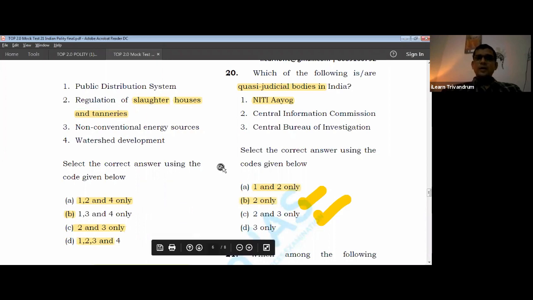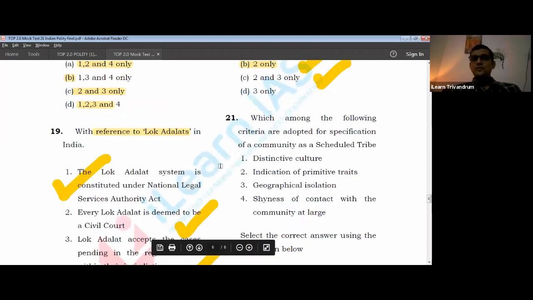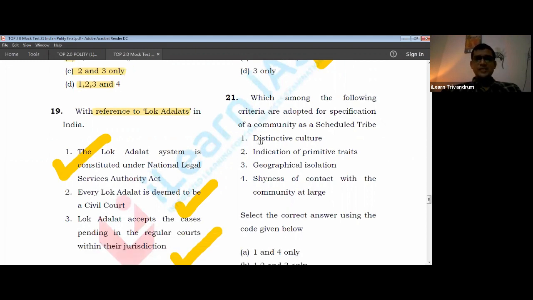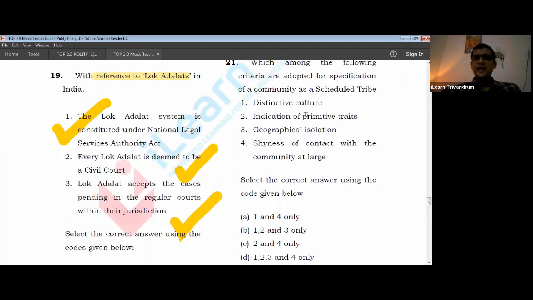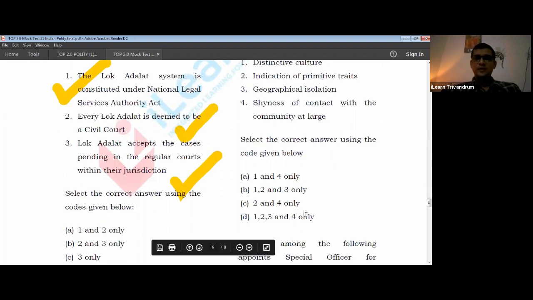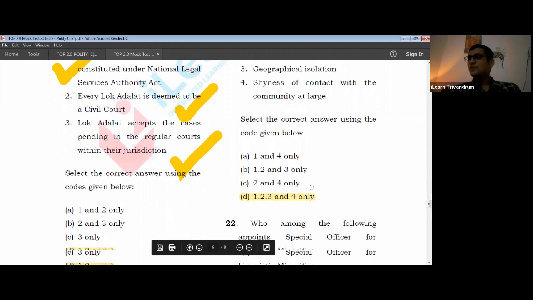21. Which among the following criteria are adopted for specification of a community as a scheduled tribe? This is a factual question. You have to know this. I believe all the things are right over here: distinctive culture, primitive traits, geographical isolation, shyness. I'm going for it. It's a factual question, and all of the above is the right answer. 21 should be D.